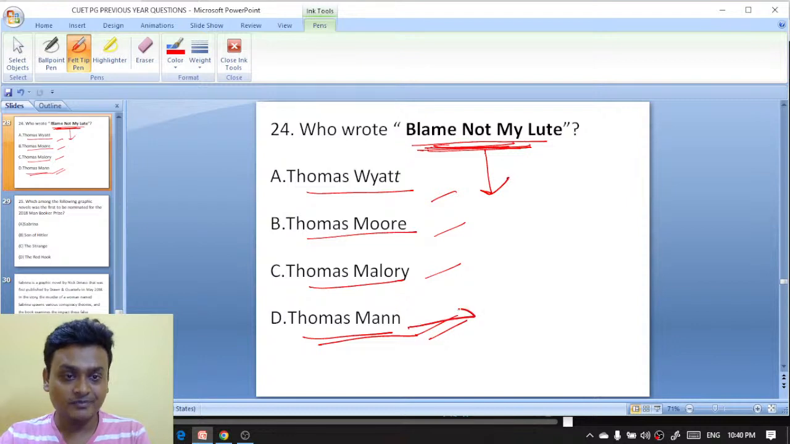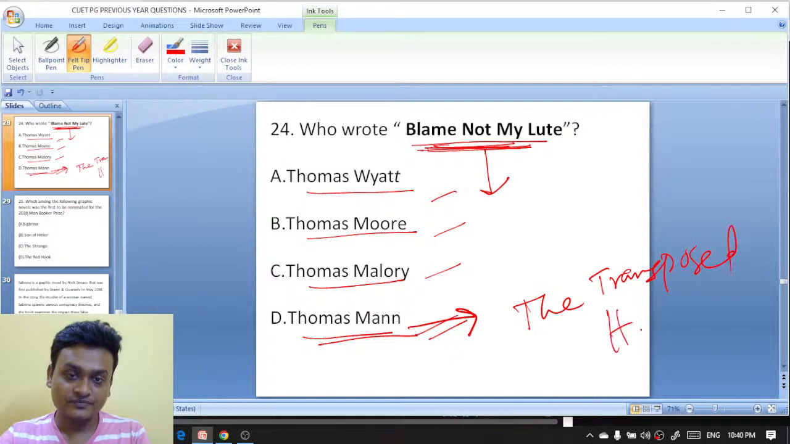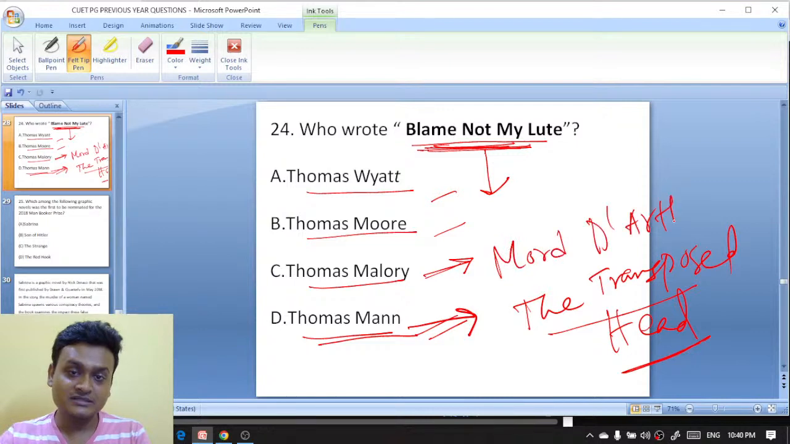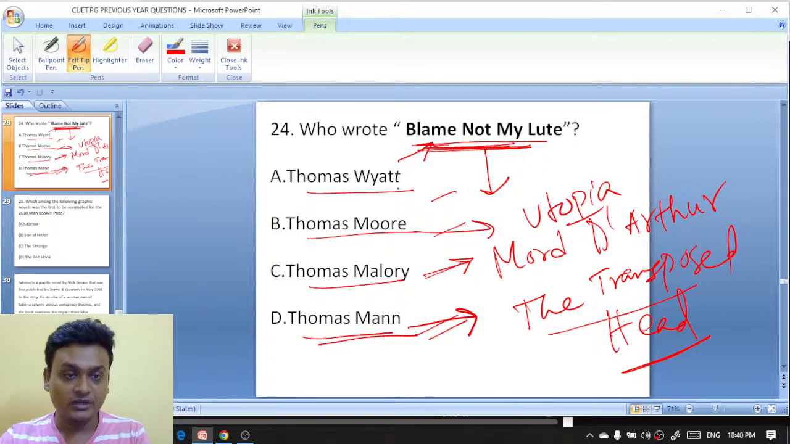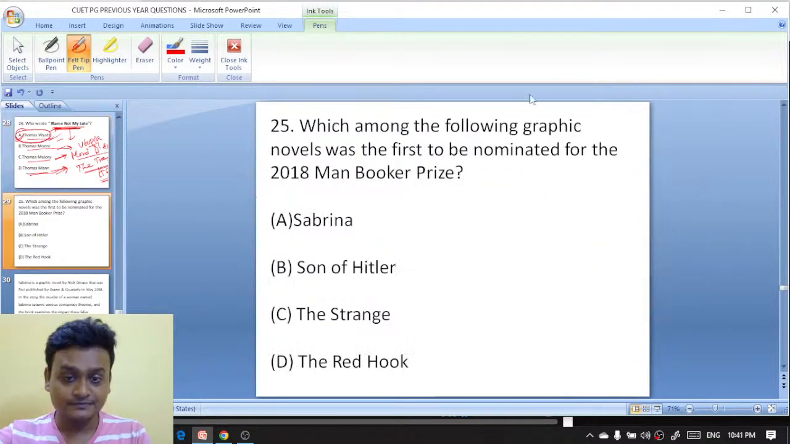Thomas Mann is known as the transposed head, which influenced Girish Karnad to write Hayavadana. Thomas Mallory wrote Morte d'Arthur, the death of Arthur. Thomas More wrote Utopia. And Thomas Wade wrote Blame Not My Lute. It is not Mallory. Thomas Wade wrote Blame Not My Lute.